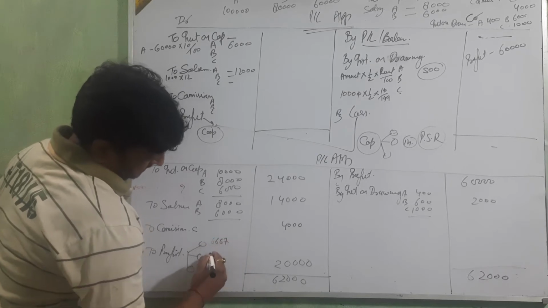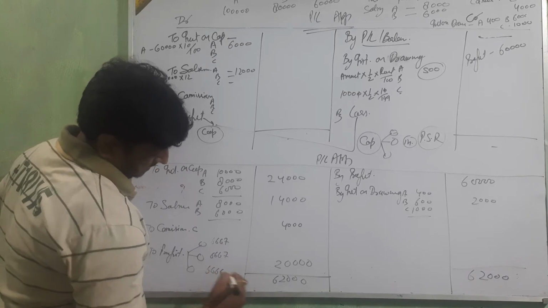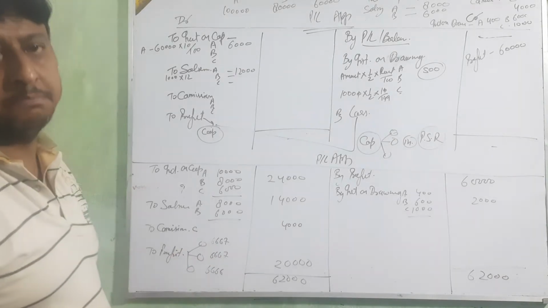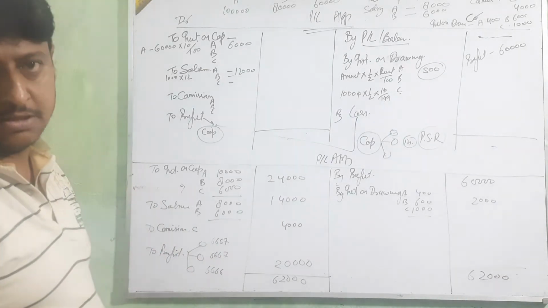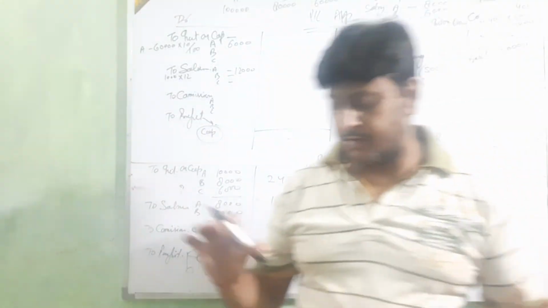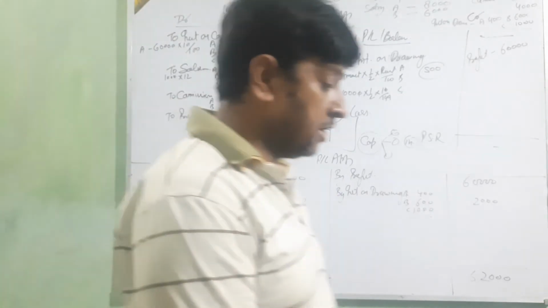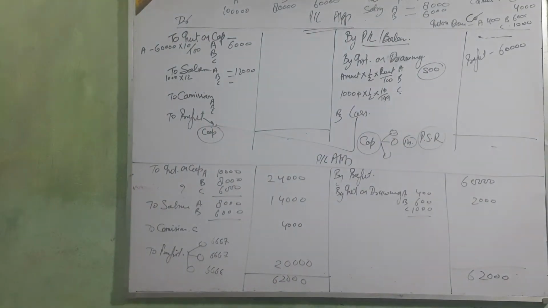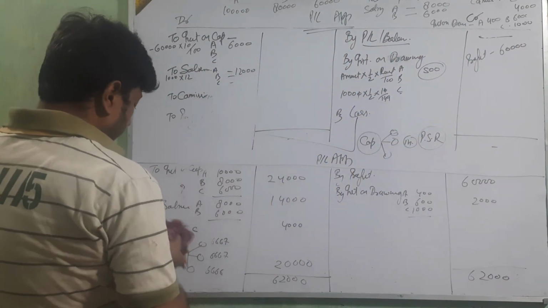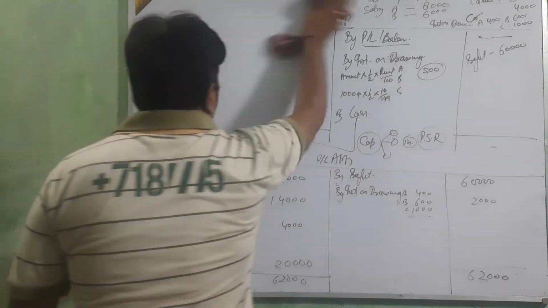66,7 6,7 6,6. Okay? It will not cut the full amount, but we are showing it like that only. Okay, clear beta? How we are showing this PL appropriation account, or how we are going to make this PL appropriation account. Is it clear or not? Tell me. Any problem you are facing, then tell about that, by the call, by the WhatsApp group.